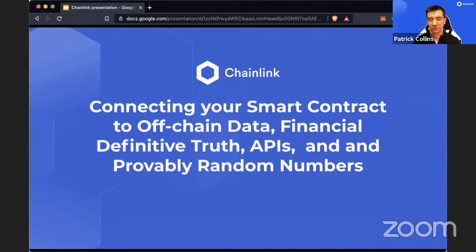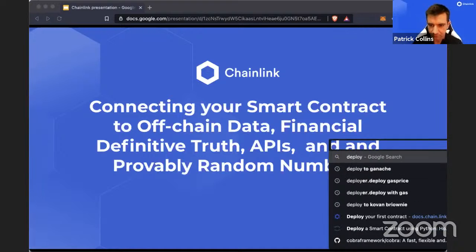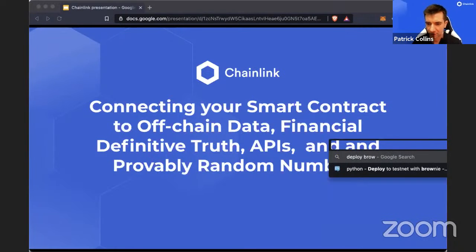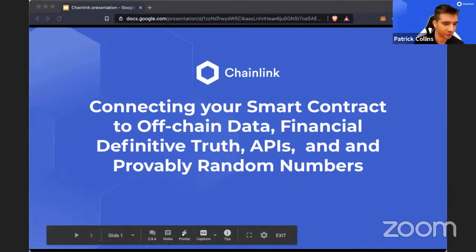A part of me wants to just use Brownie for this, but I'll drop it in the chat. I wrote a quick tutorial on deploying your smart contracts with Brownie. It's basically like Truffle, get the joke, Truffle, Brownie, but it's Python. I absolutely love it. So I just dropped it in the chat. If you have questions, feel free to ask there.